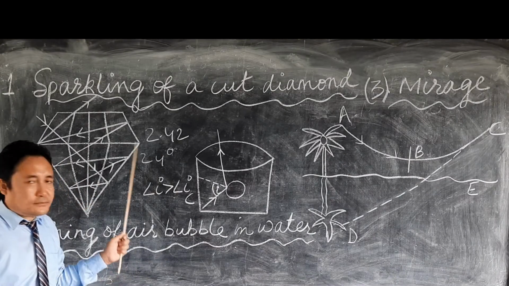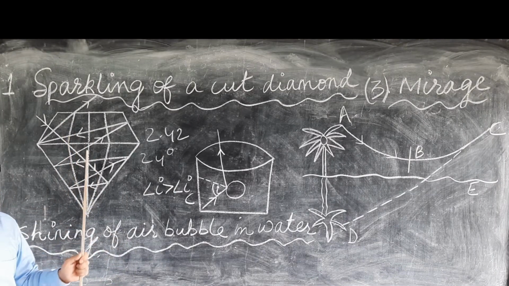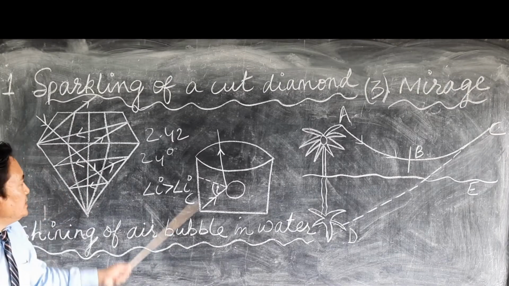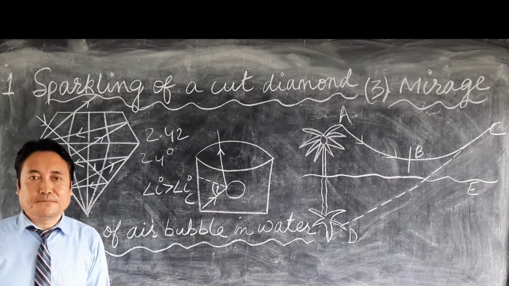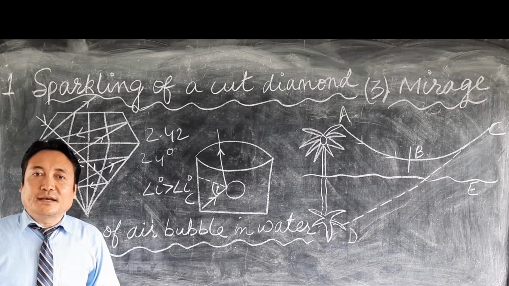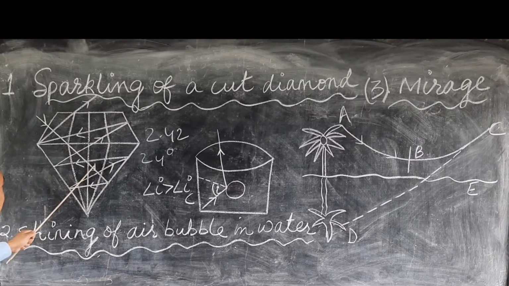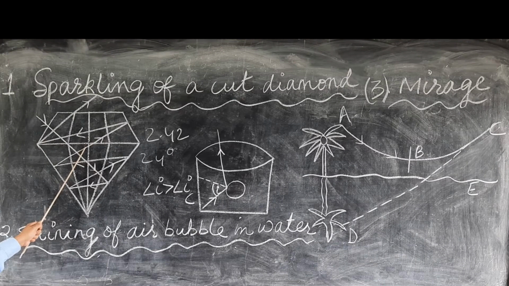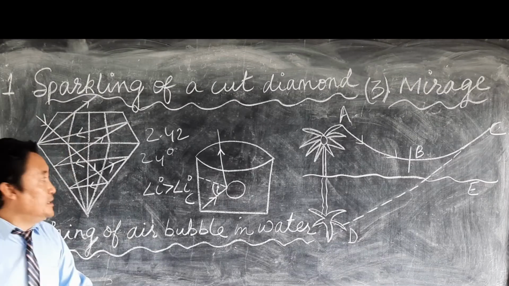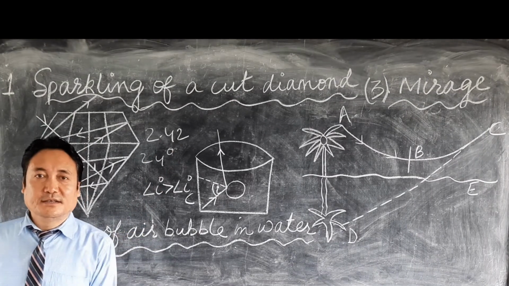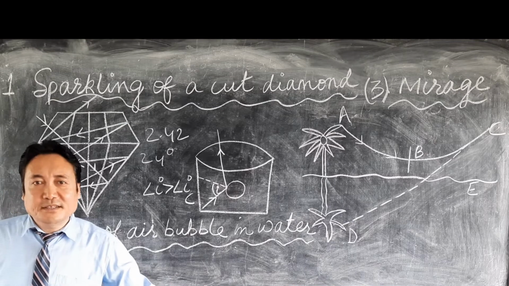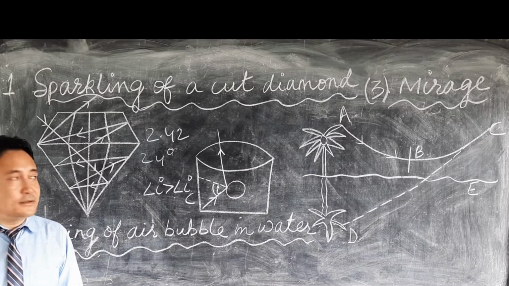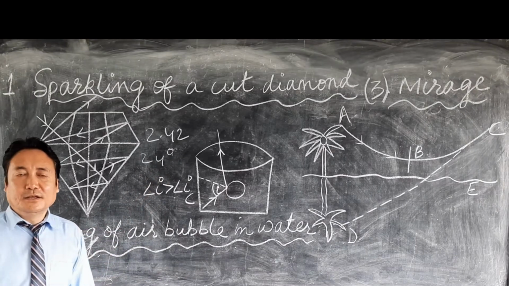The refractive index of diamond is very high, which is 2.42, and the critical angle of the diamond-air interface is 24 degrees. That means the refractive index is very high, and the critical angle is less.